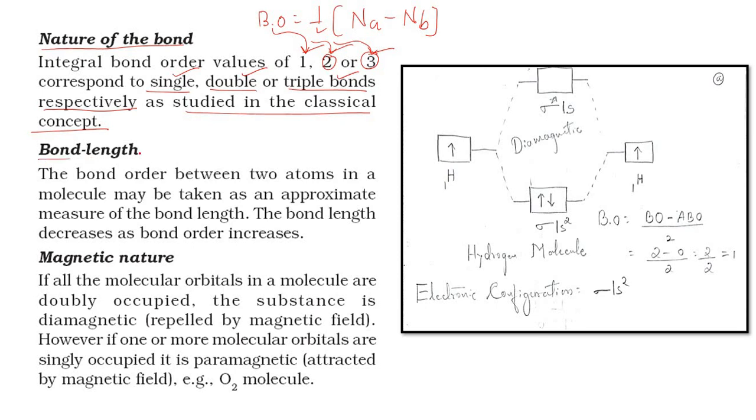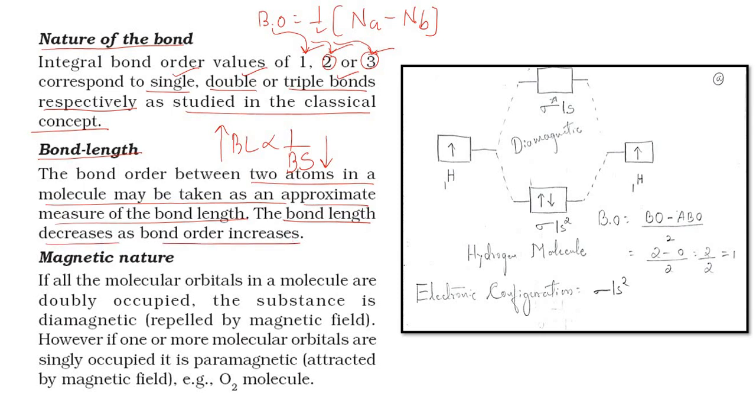Next one is with respect to bond length. The bond order between two atoms in a molecule may be taken as an approximate measure of bond length. We should remember that bond length is inversely proportional to bond strength. Larger the bond length, lesser will be the bond strength. So we can say one more point, that the bond length decreases as bond order increases.